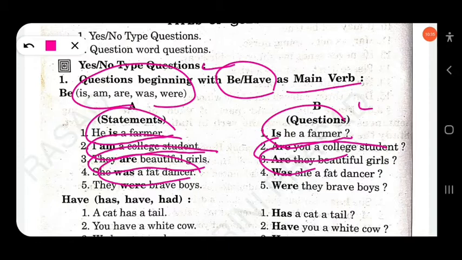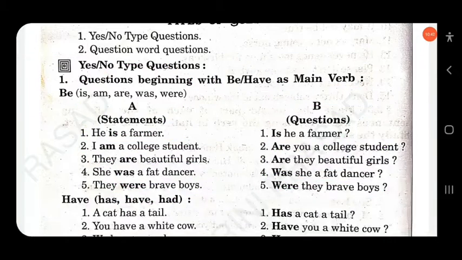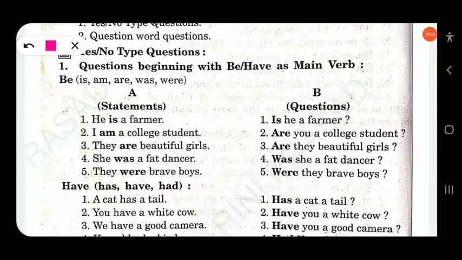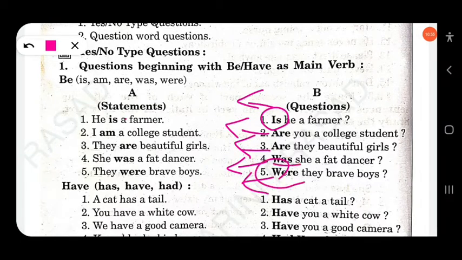She was a fat dancer. Was she a fat dancer? They were brave boys. Were they brave boys? So here you find auxiliary verbs used as main verb. He is a farmer. Is he a farmer? So in yes/no questions, the auxiliary verb comes to the beginning of the sentence: were, was, are, is.